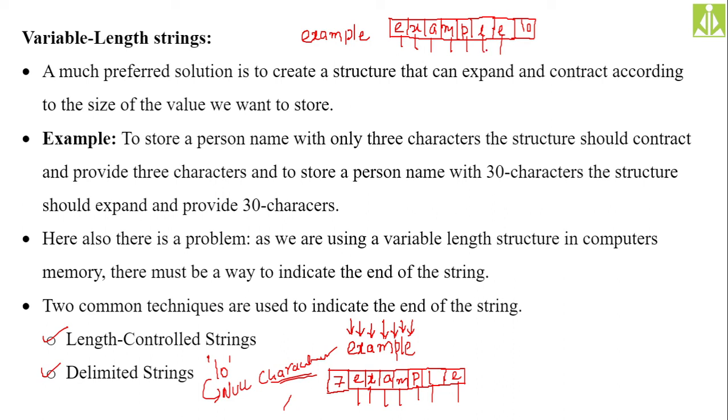After reading the 7th memory location, it goes to the 8th memory location and finds the special character, the null character. As it is a delimiter, a terminator of the string, the end point of the string, it will consider it the end point and stop the reading process. In that way, in a dumb approach, we are maintaining strings in the C language.